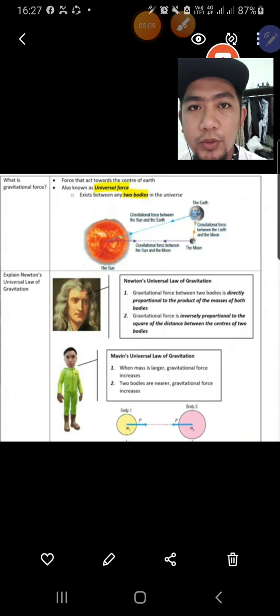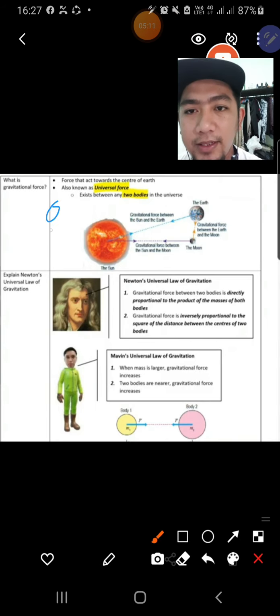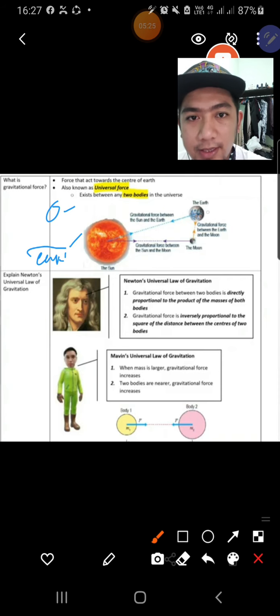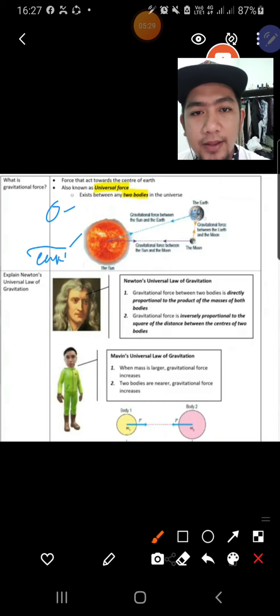Refer to the two bodies. This is the leaf, this is the earth. So this is the first body, this is the second body. Or you can look at this example, it's about earth and moon and sun.